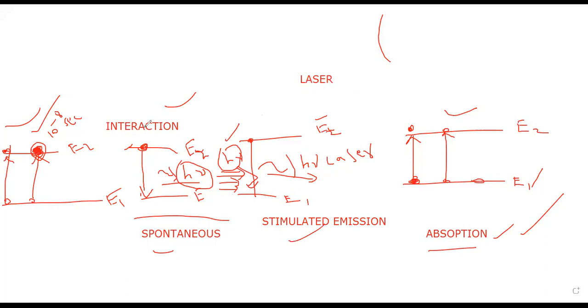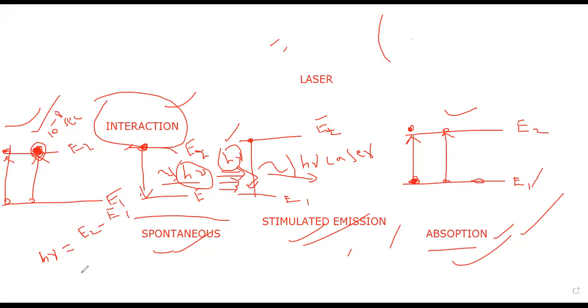So what happens when we interact the matter with external energy? This external energy may be subjected to absorption, spontaneous emission, or stimulated emission of radiation. Already you know h nu is equal to E2 minus E1. Emitted radiation energy is equal to excited level energy E2 minus ground level energy E1.